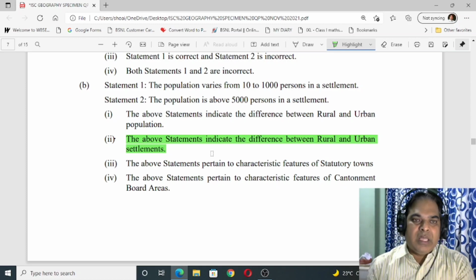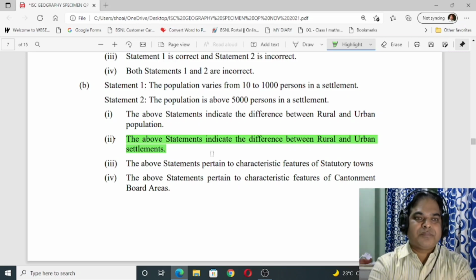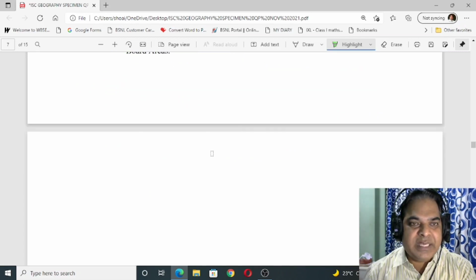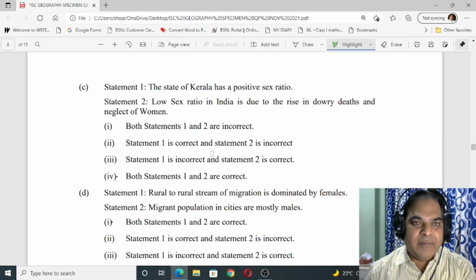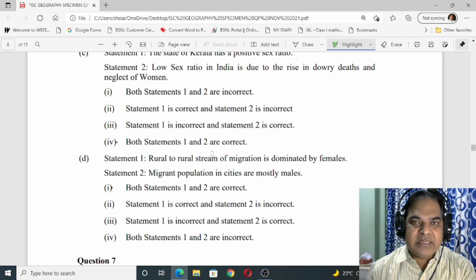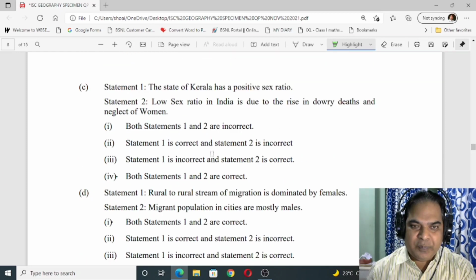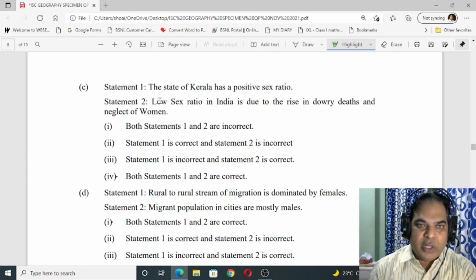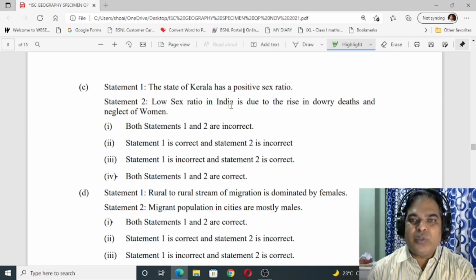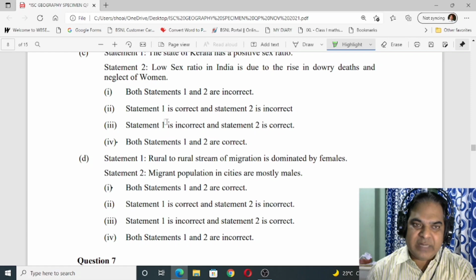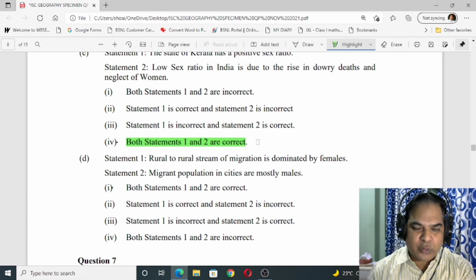Now next one, you can see C. The state of Kerala has a positive sex ratio. Okay, this is correct. Low sex ratio in India is due to the rise in dowry, death and neglect of women. So both the statements 1 and 2 are correct.